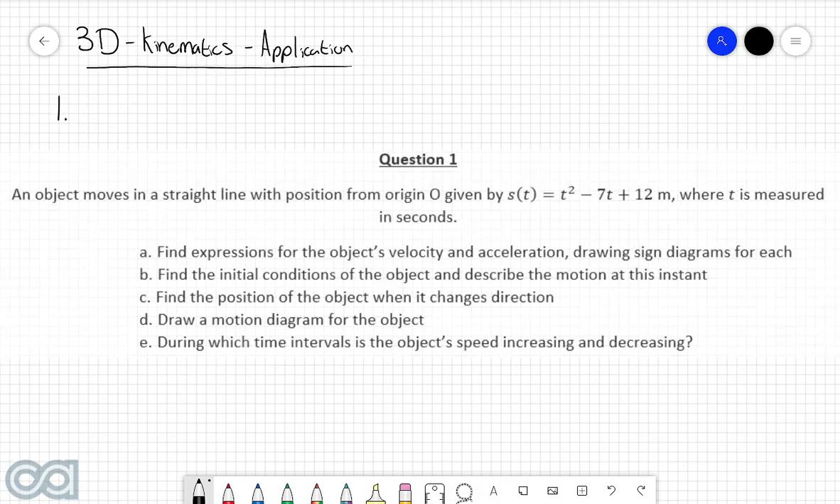Question 1. An object moves in a straight line with position from origin O given by s of t equals t squared take 7t plus 12 meters, where t is measured in seconds. Part A. Find expressions for the object's velocity and acceleration, drawing sign diagrams for each.